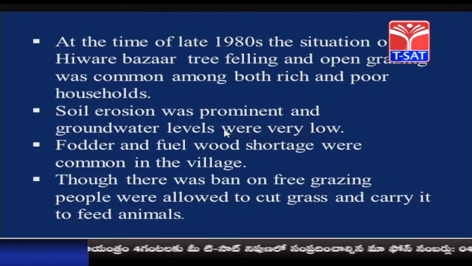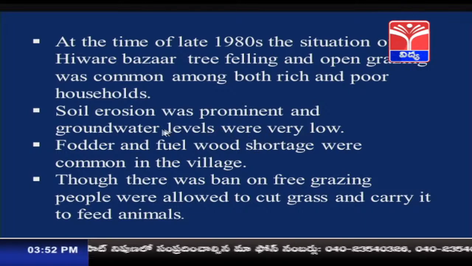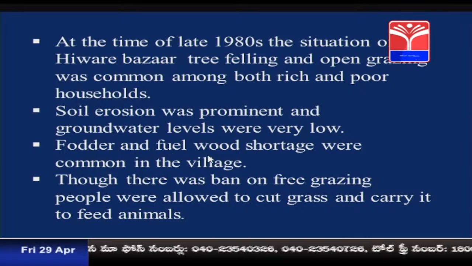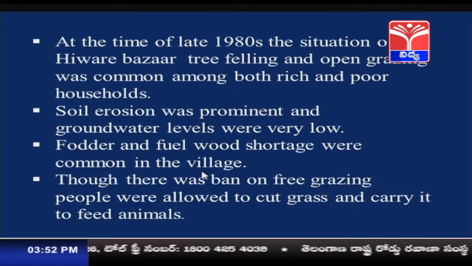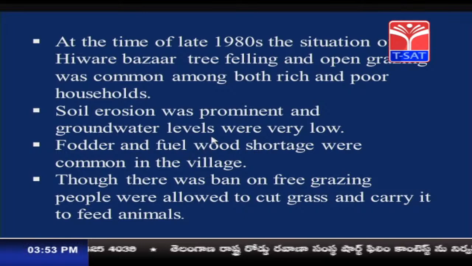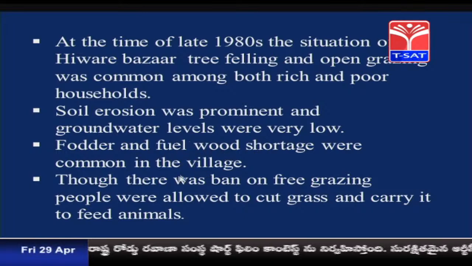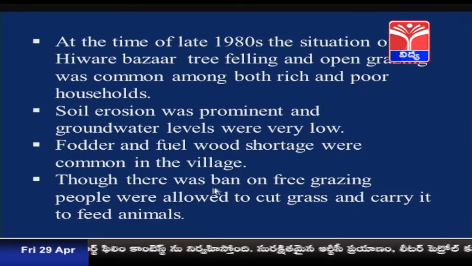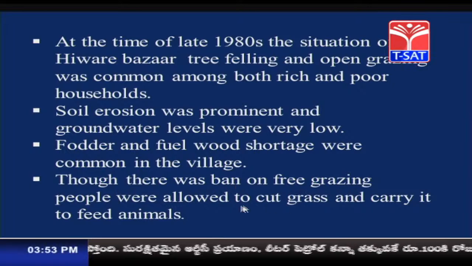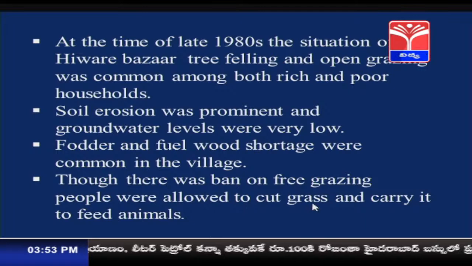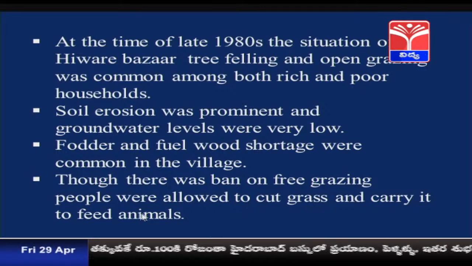Fodder and fuel wood shortage was also common in the village. There was no fodder for the animals and no fuel wood for cooking, and though there was a ban on free grazing, people were allowed to cut grass and carry it to feed animals.